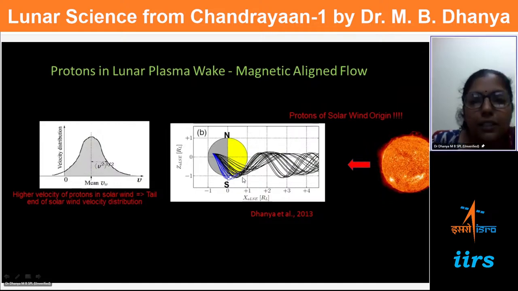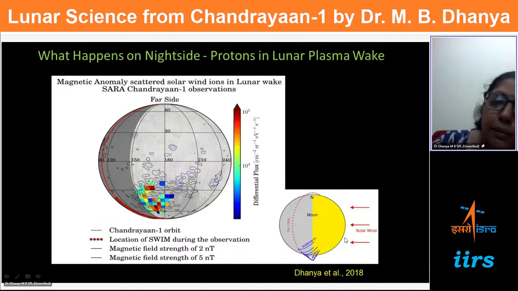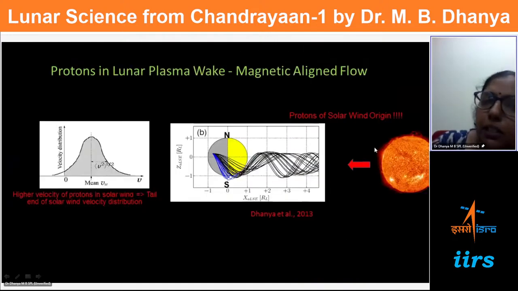That one we saw when particles interact with the magnetic field and come to the night side. Now there is another process where these particles directly access the night side. These are solar wind particles, and this shows their trajectory. There are some charged particles seen on the night side. When their trajectories are constructed, this is their trajectory, as if they are coming from the sun. So some particles which are coming directly from the sun access the night side.